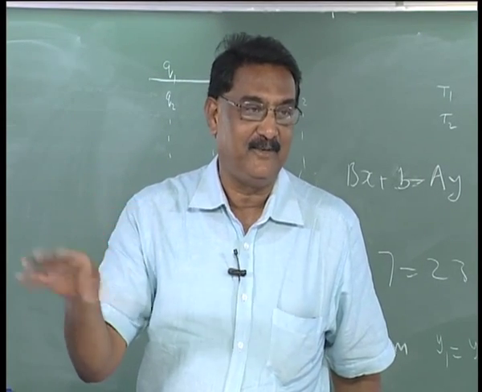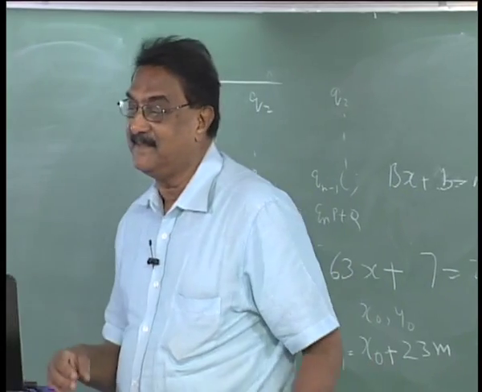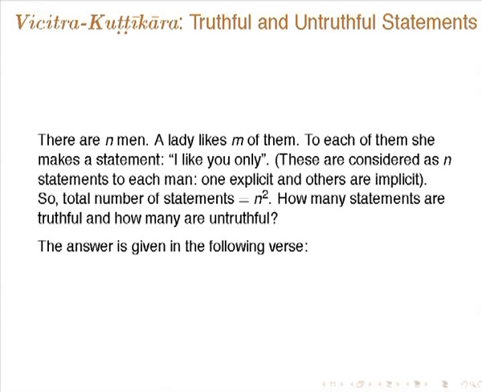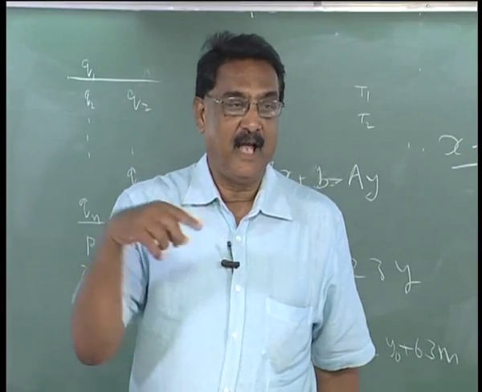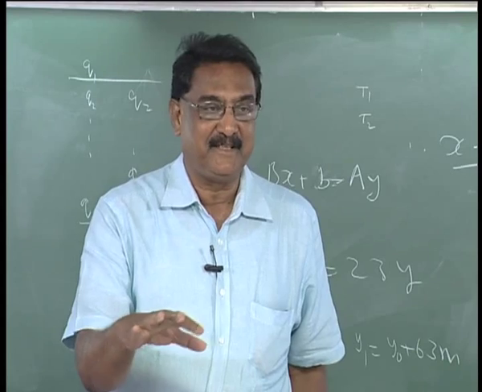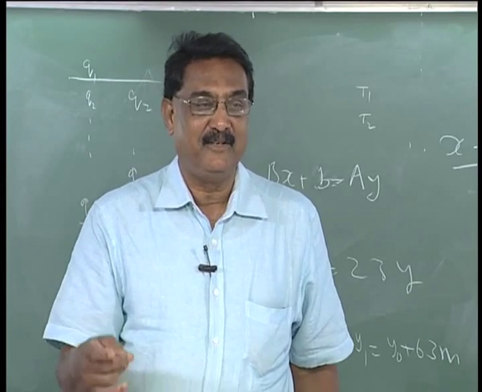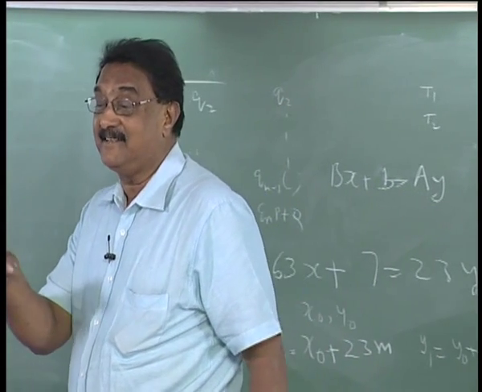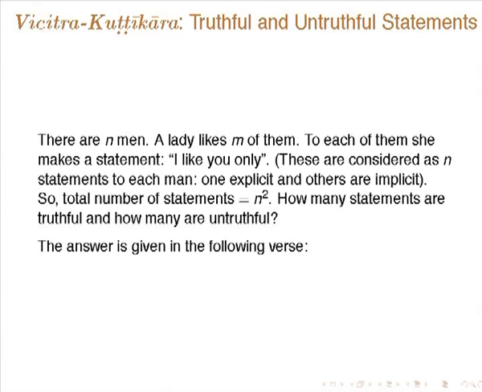Suppose she actually likes m of them, then how many truthful statements and how many untruthful statements has she made? The total number of statements is n squared, because to each of them she is making n statements, I like you, I don't like this. Of course, she might not say it, but it is implicit. Similarly, the second person also she will say I like you and this thing, and what she actually likes is m of them. Okay. So, how to solve this?